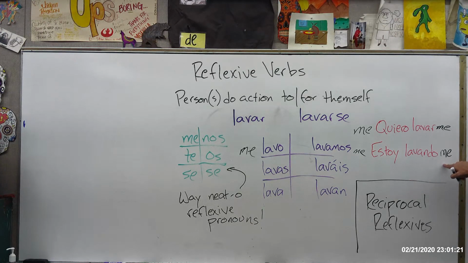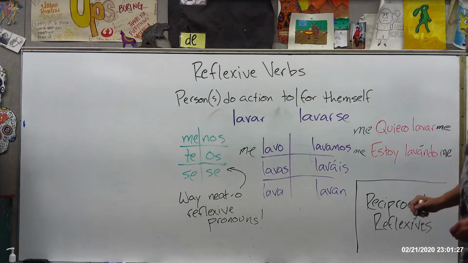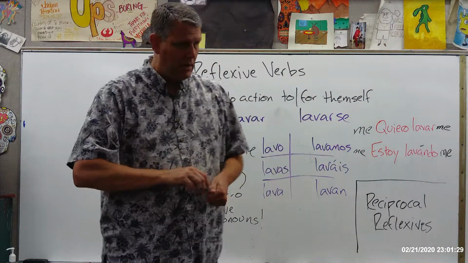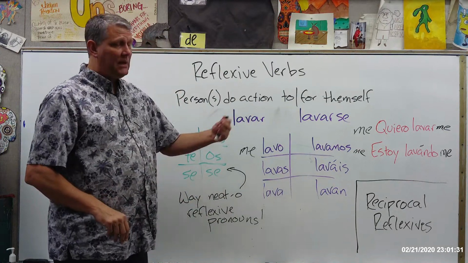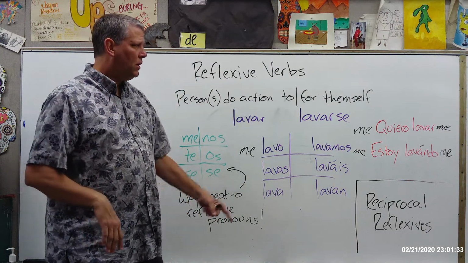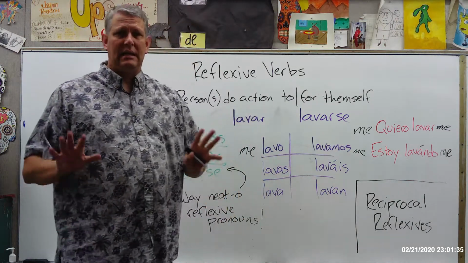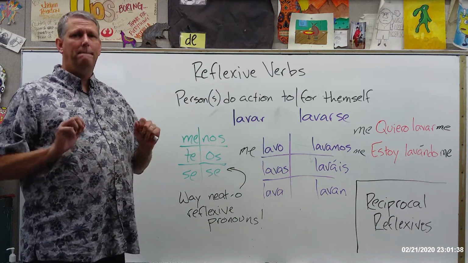Be careful though. If you do this, you have to put an accent. That's the world's worst accent. You have to put an accent over that A. Okay? And either one works. Me estoy lavando las manos or estoy lavándome las manos. Either one is just peachy.